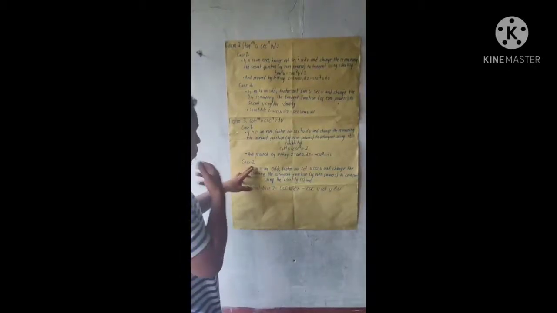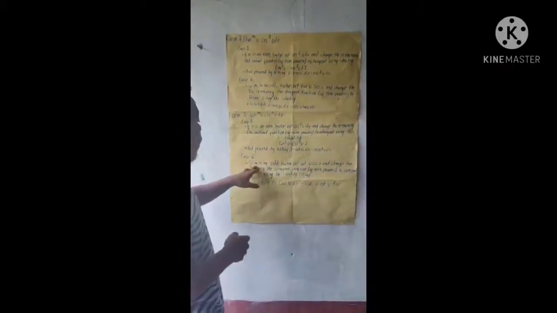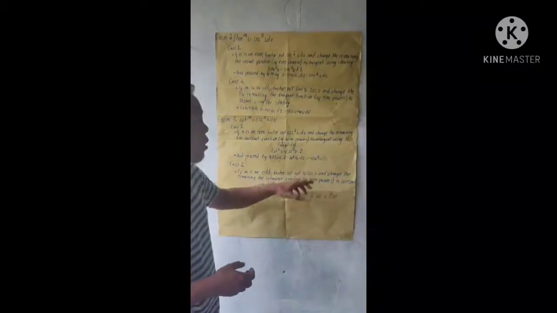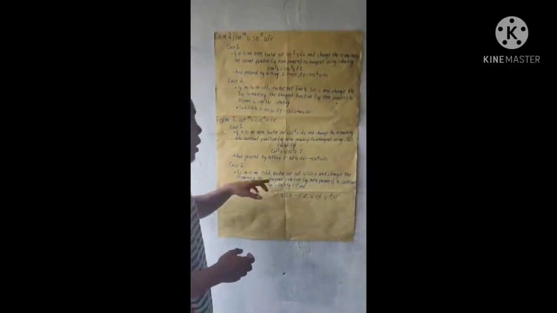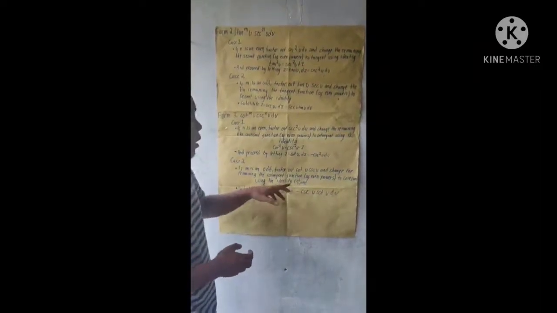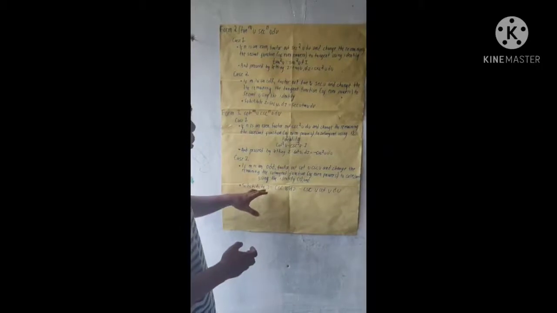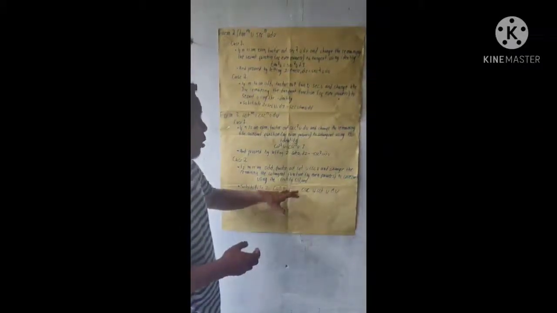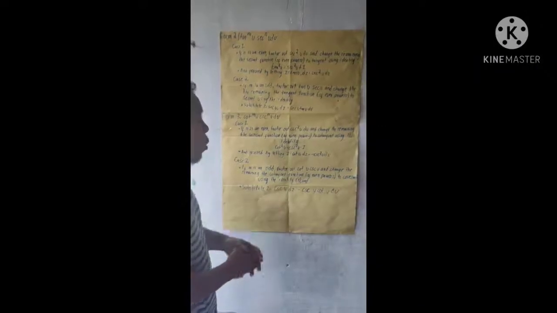Case number 2: m is an odd positive integer. If m is odd, factor out cot u csc u and change the remaining cotangent function of even powers to cosecant using the identity, and substitute z = csc u, dz = -csc u cot u du.